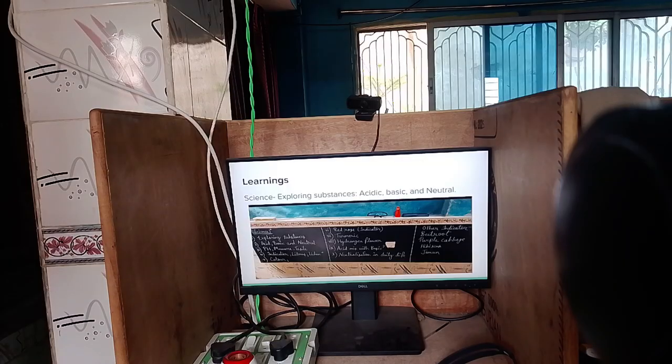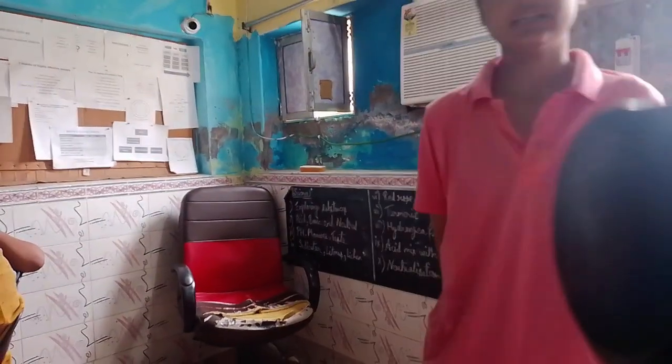This is used to measure, like in soil also, when farmers do farming, when they are planting, they check the soil's pH, the potential of hydrogen, through this scale, like how acidic it is, how basic it is, and how much it will be neutral. These are the pH and then measure and then taste.